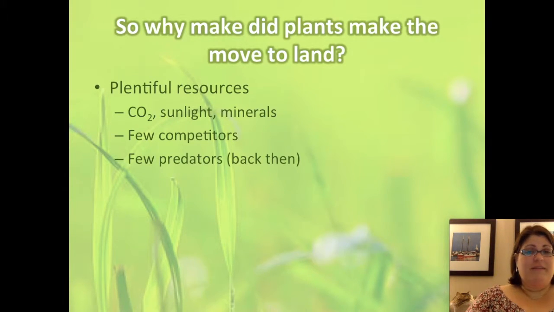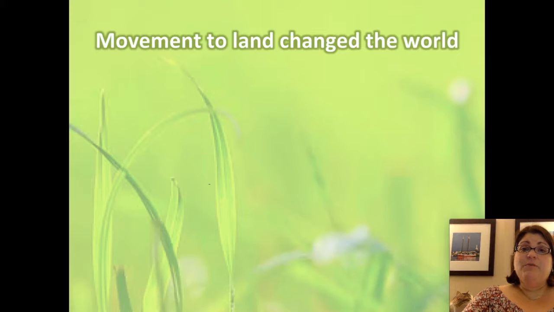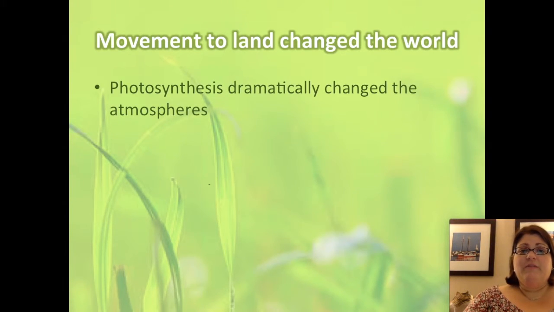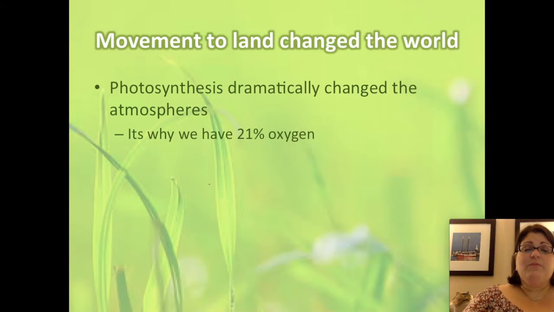And at the time, since animals had not moved out of the water yet, there were very few predators as well. When plants moved to land, they changed the world. The first effect they had was on the atmosphere. Plants, as you know, do photosynthesis, and as they photosynthesize, turning carbon dioxide into energy and producing oxygen as waste, they dramatically increase the oxygen content of the air and reduce the carbon dioxide content. They increase oxygen so much that oxygen is 21% of our atmosphere.